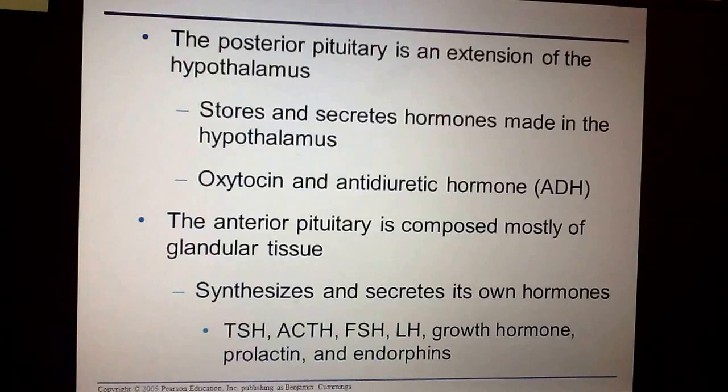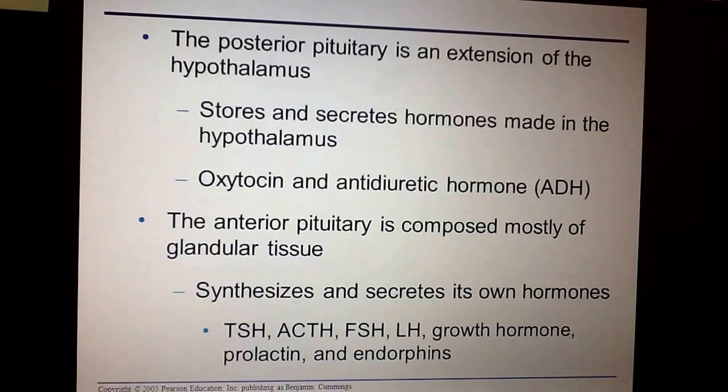So the anterior pituitary, which is directly in front of the posterior pituitary, is actually in charge of making a lot of different hormones, and they all do a crazy amount of things. It is what controls the thyroid stimulating hormone, which controls your thyroid, the follicle stimulating hormone, which is involved in your ovaries, the luteinizing hormone, growth hormones, prolactins, endorphins. All of that is controlled by the anterior pituitary. And again, the anterior pituitary is controlled by the hypothalamus, which is in communication with the nervous system.